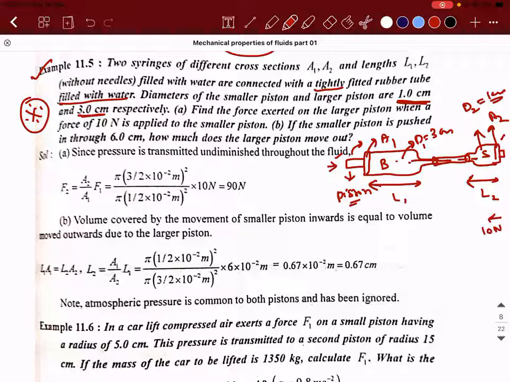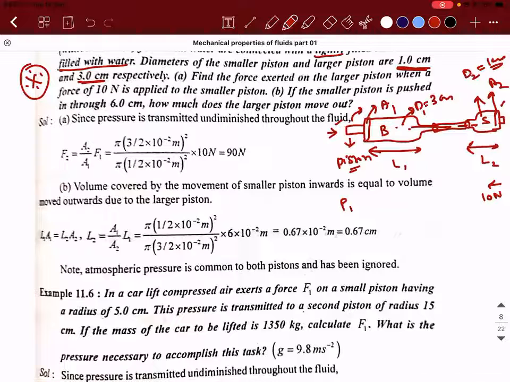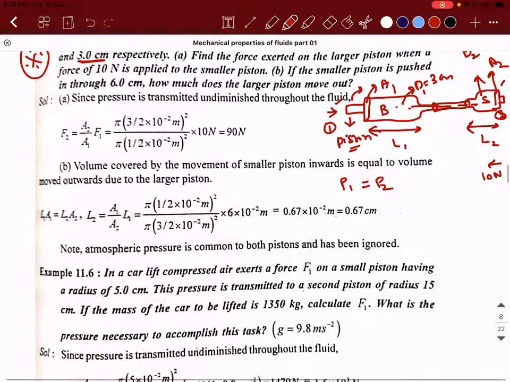What will happen? So how do I calculate this? It's very simple. If I take pressure at point 1 and pressure at point 2, P1 is equal to P2, accepted because all the keywords are given in the question. So when P1 is equal to P2, what can I say? F1 by A1 is equal to F2 divided by A2. So what is it that we need to find? According to the data, do I need to find F1 or F2? According to the diagram that I drew, do I need to take F1 or F2? Concentrate. Guys, are you there?